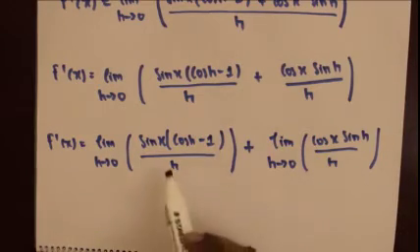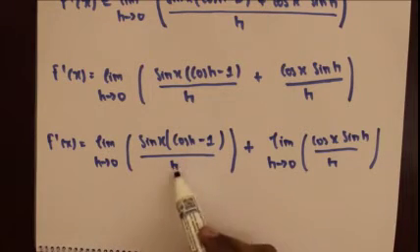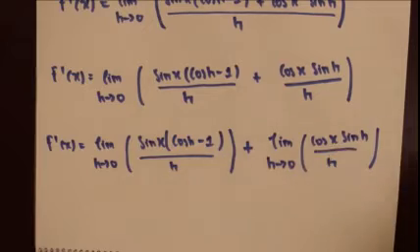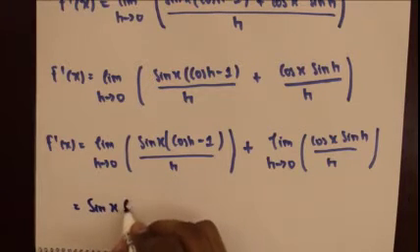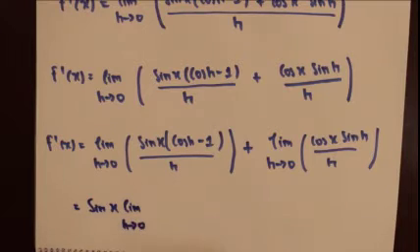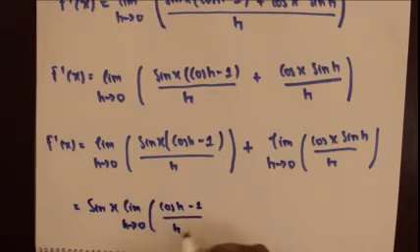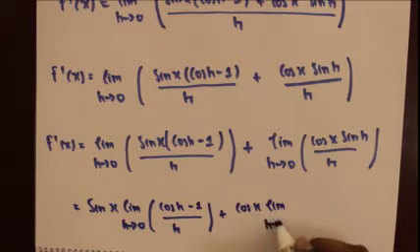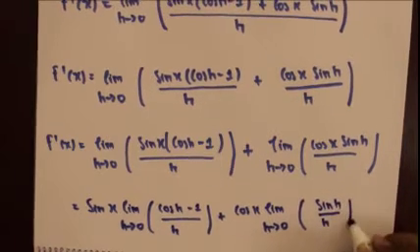What we observe is the limit as h approaches 0 only affects values that have h in it, since the limit will not affect the values of cos x or sin x. So we can take it outside of the limit. So this will be equal to sin x times the limit as h approaches 0 of cos h minus 1 over h, plus cos x times the limit as h approaches 0 of sin h over h.